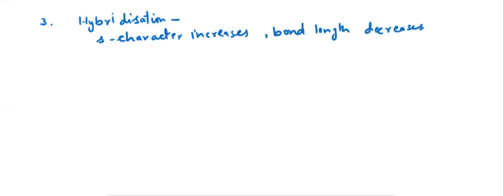For example, if we consider C-H bond, here in this case, this carbon is sp hybridized, here this carbon is sp2 hybridized, and here this carbon is sp3 hybridized.